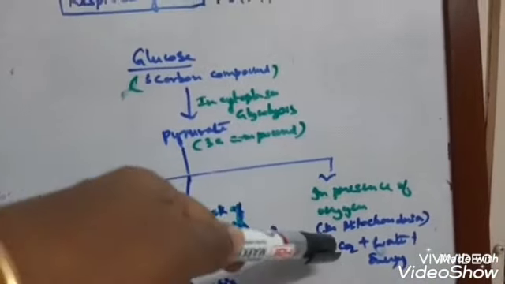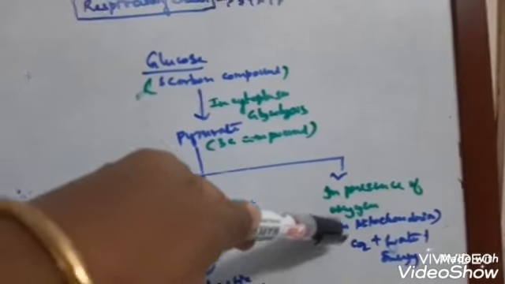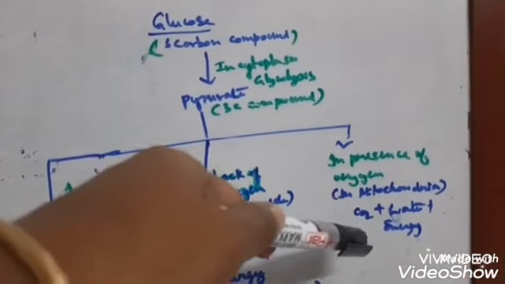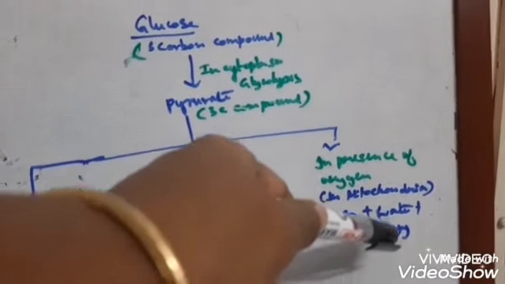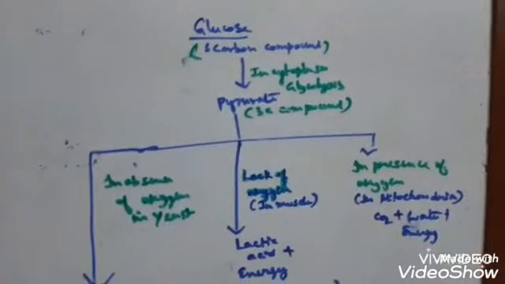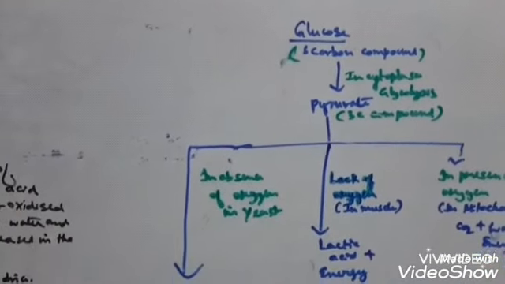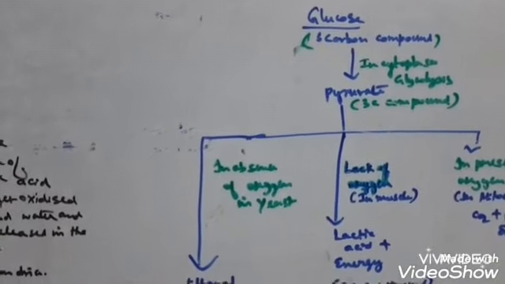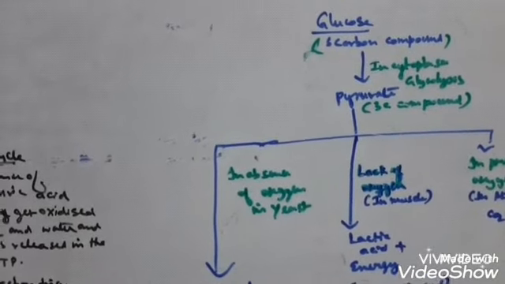Third is in the presence of oxygen in our body cells. In mitochondria, the pyruvic acid further changes into ATP, that is energy, water vapor and carbon dioxide. So this is about respiration. Okay, next, so I told you about aerobic as well as anaerobic respiration.